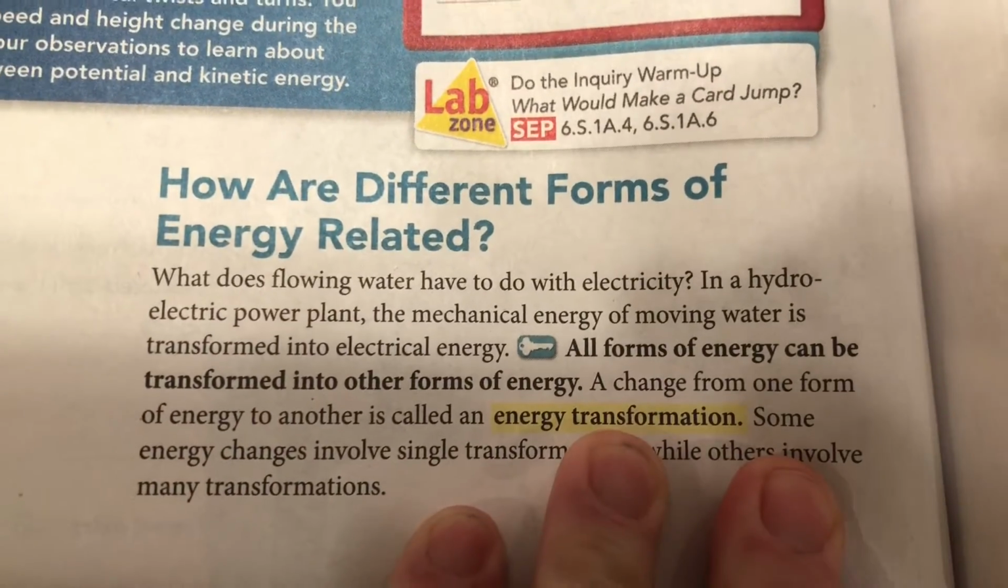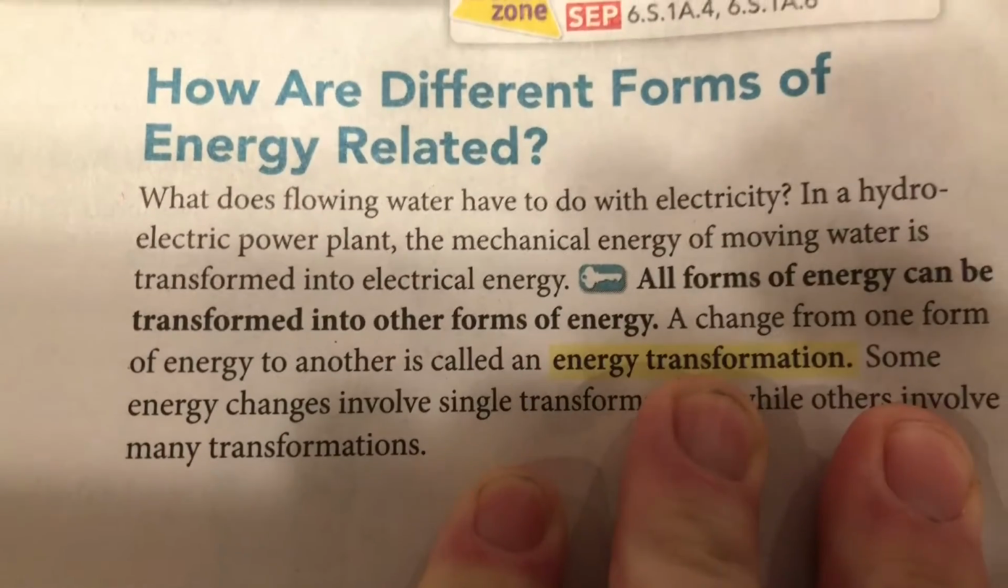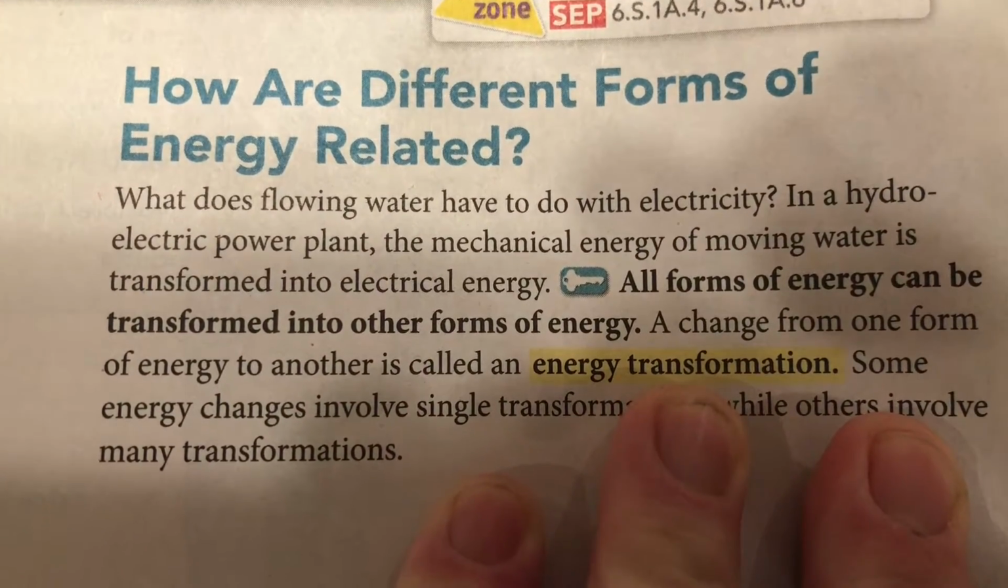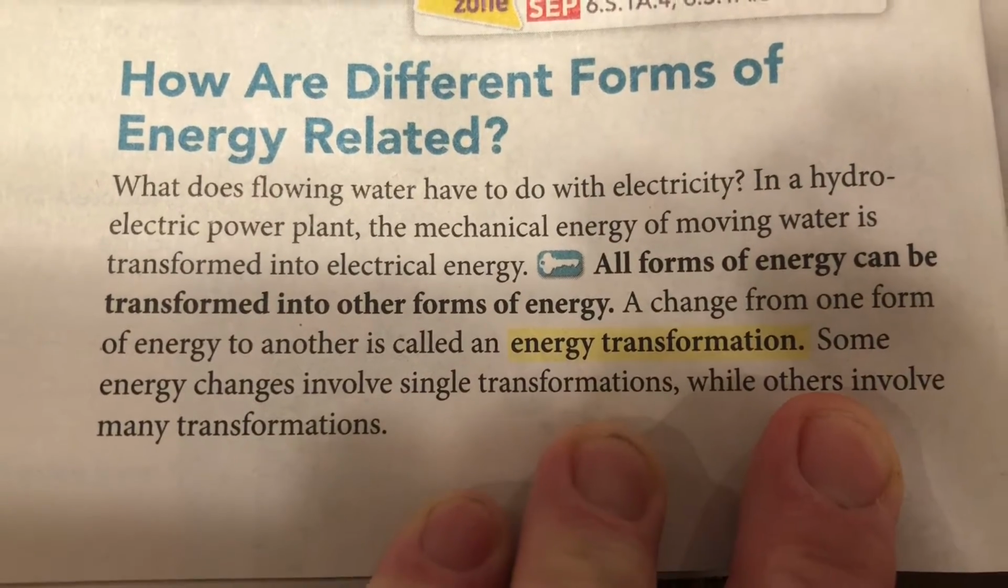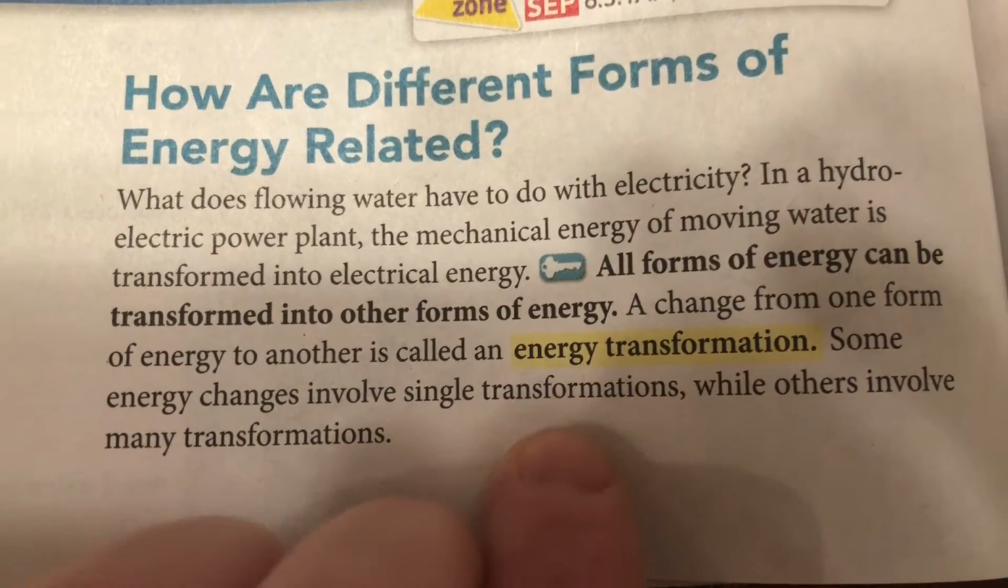How are different forms of energy related? What does flowing water have to do with electricity? In a hydroelectric power plant, the mechanical energy of moving water is transformed into electrical energy.